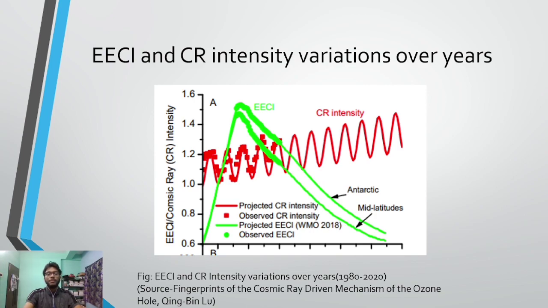Ozone would start repairing because there will be a lesser concentration of halogen atoms, which will prevent the decomposition of ozone and make more ozone available. However, it is not the case because CR intensity continues to increase and that becomes a culprit there. Let's check it out.